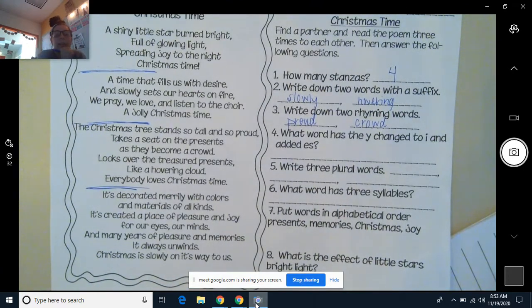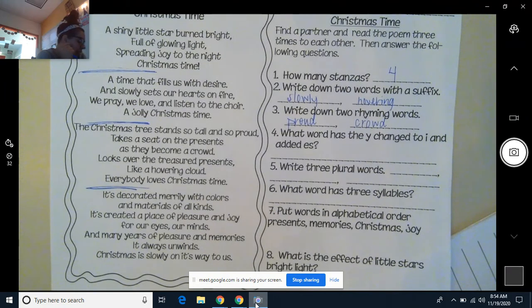Good job. What word has the Y changed to an I and adds an ES? There's one word in here. It's in this last stanza here where the word is changed from a Y to an I and ES is added on the end. If you know the word, can you comment with the word in the chat for me, please? I'll give you a second to find it and then I'll check the chat.